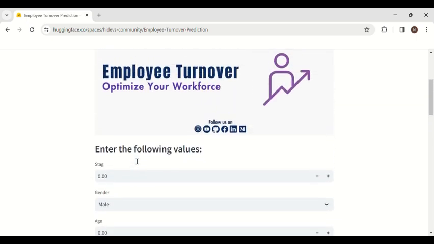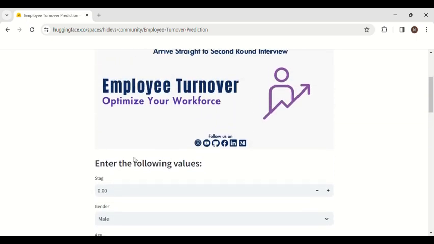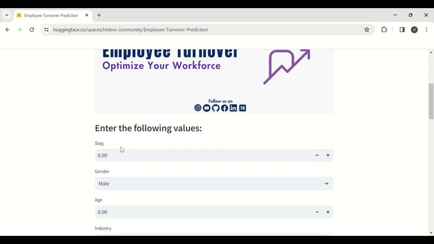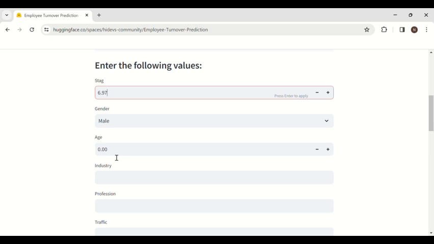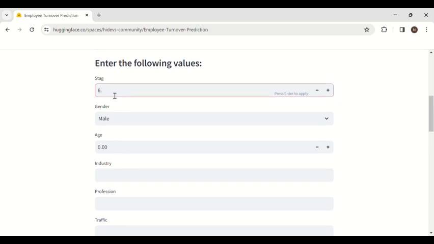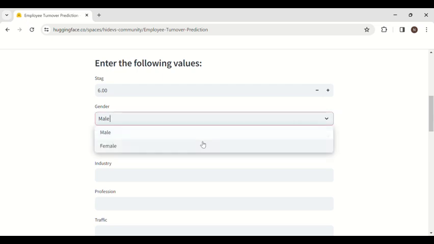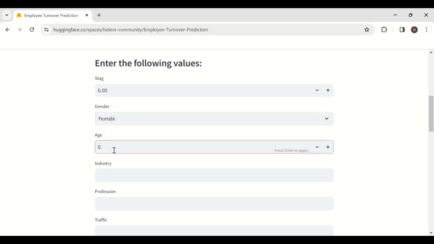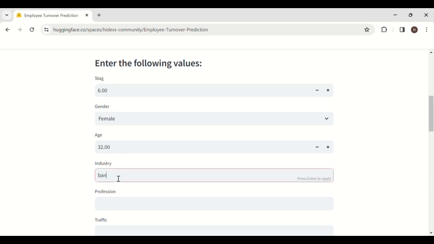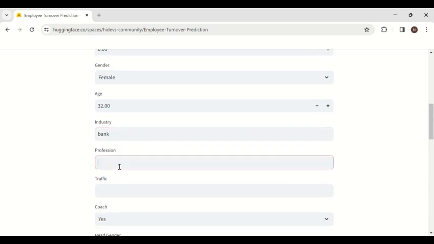Now let's enter some input values to these parameters and check what the turnover is for an employee. For stag, let's say 7.6. Gender female, age is 32. What is the industry? Let's assume banks. Profession, HR.